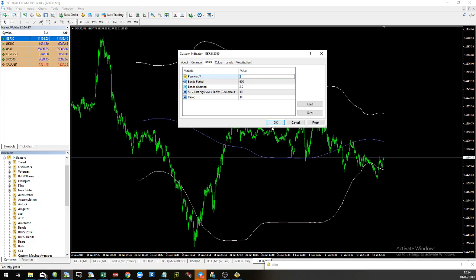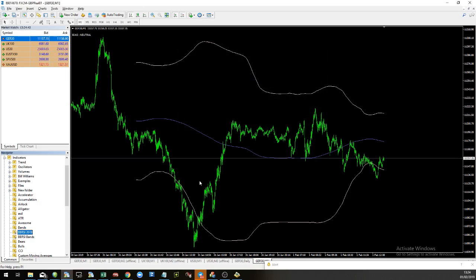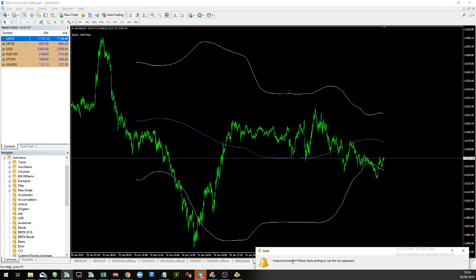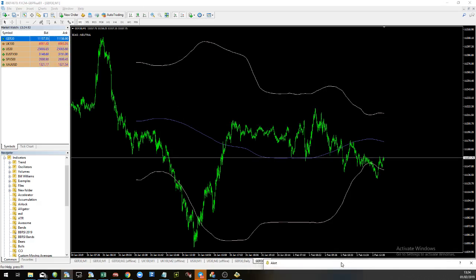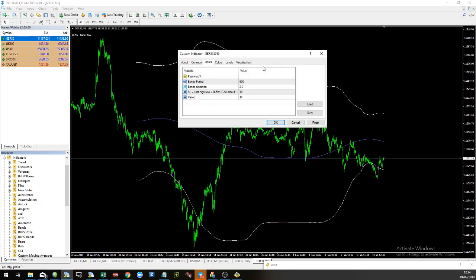If you try and open this up without the password, or if the password is wrong, then the indicator just won't load up. You'll get an error message that says password incorrect, please check settings or use the new password, but then the indicator will delete itself from the chart. So make sure that you put that in there when you drop it on the chart.